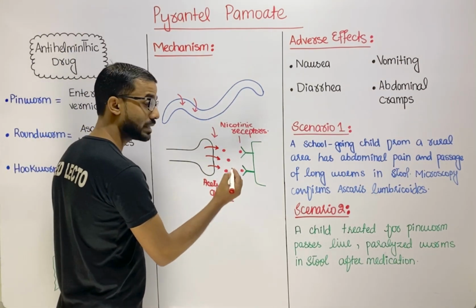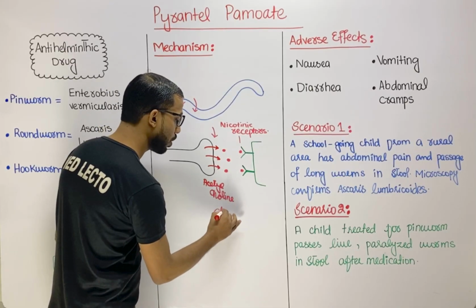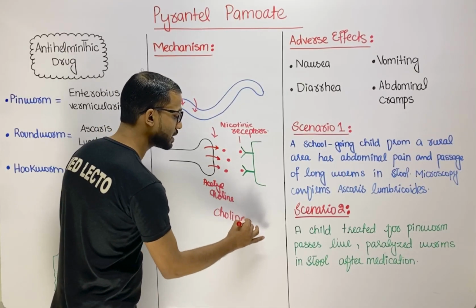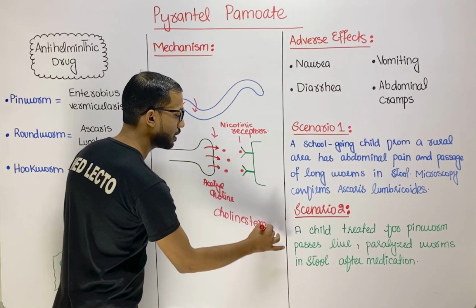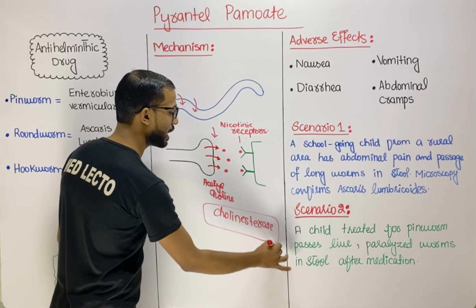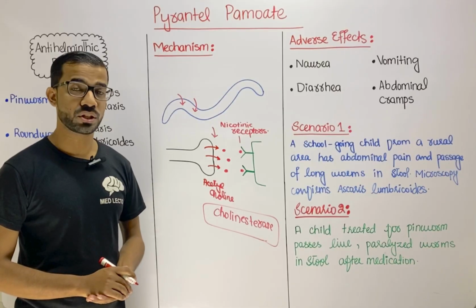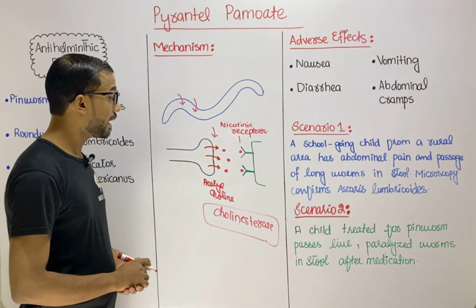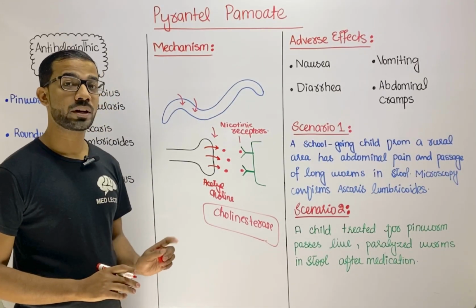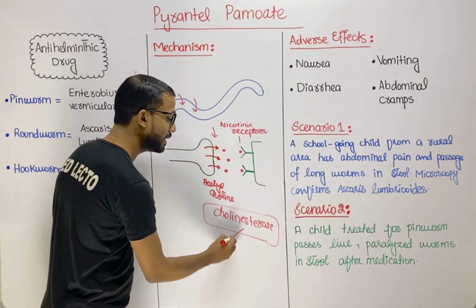Similarly, an enzyme, that is cholinesterase, breaks these acetylcholine when the function of the acetylcholine finishes. But Pyrantel Pamoate also inhibits this enzyme.